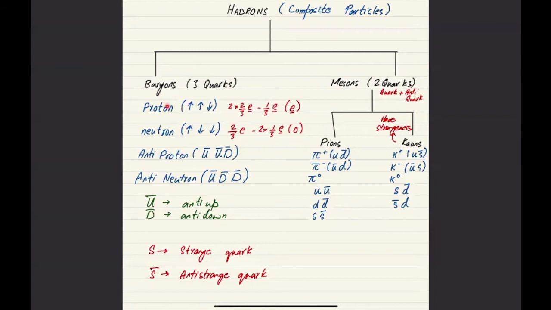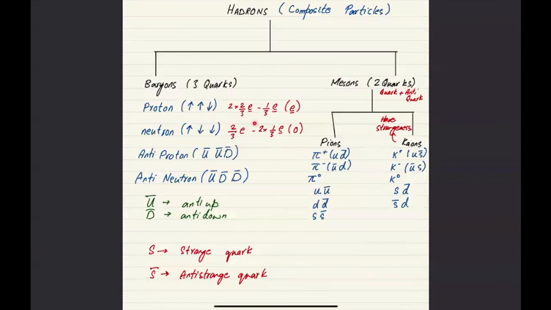If you might have noticed the list of fundamental particles, you would have noticed that there are no protons and neutrons in the fundamental particles, which means protons and neutrons are not fundamental particles, they are composite particles, and they're called baryons. You also need to know their compositions. A proton is made up of 2 up quarks and 1 down quark. And a neutron is made up of 1 up quark and 2 down quarks.